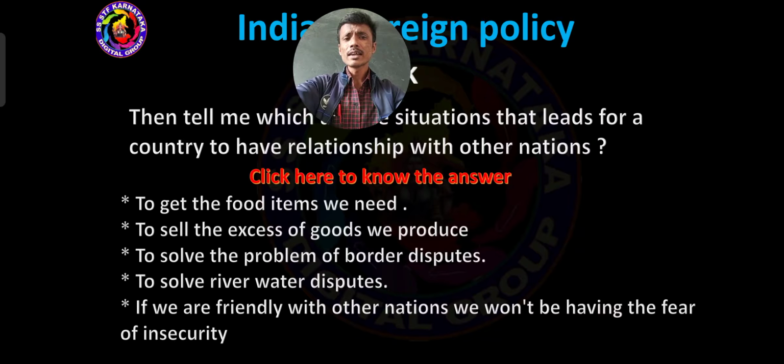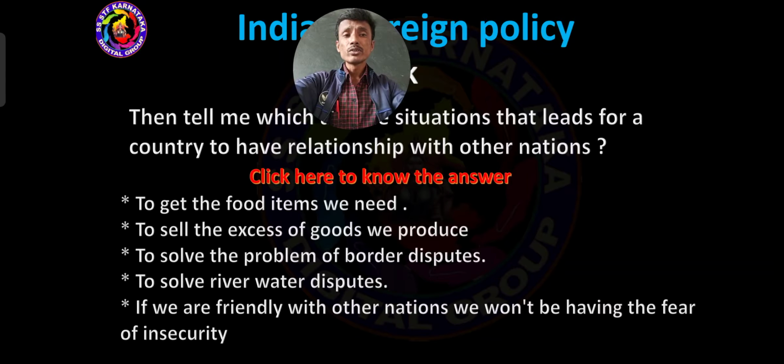Likewise, river water disputes. For example, I have to speak about our Karnataka. At Talakaveri, the river Kaveri originates and flows throughout Karnataka, then flows to Tamil Nadu also.